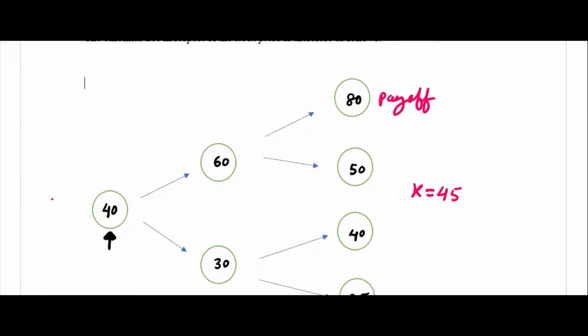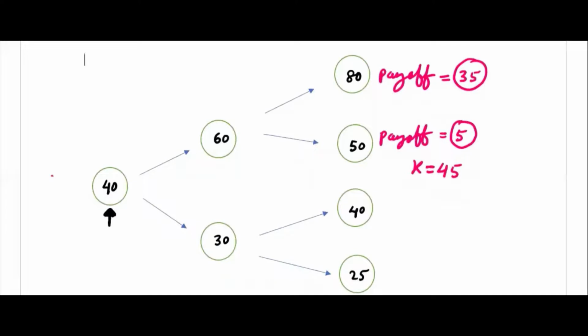We can write C_u, C_d anymore, right? Here the payoff will be 80 minus 45, and here the payoff will be 50 minus 45, that is 5, here 35. These are the payoffs, the final benefit you can say.